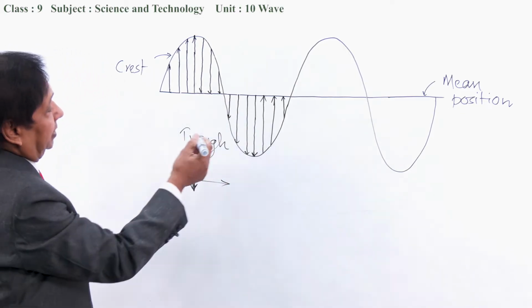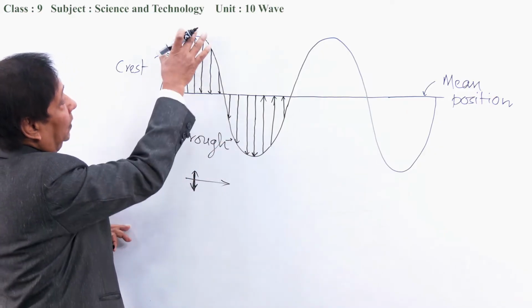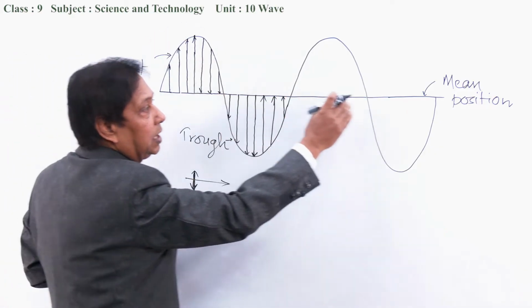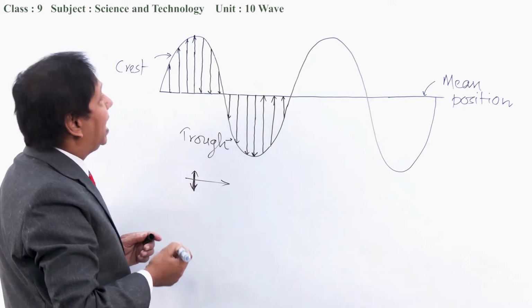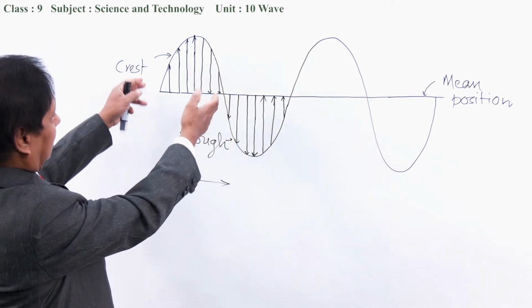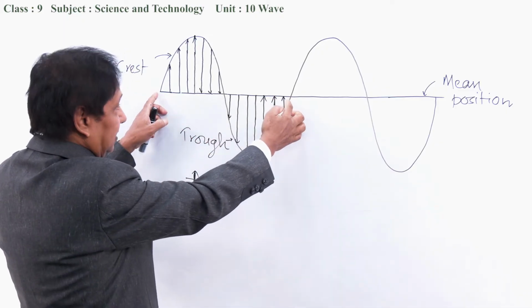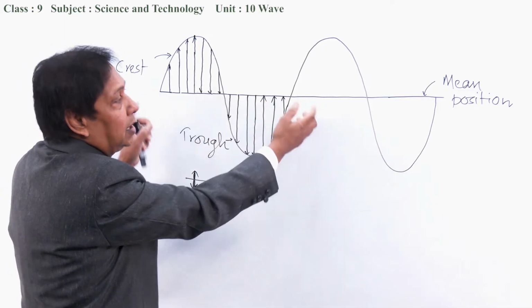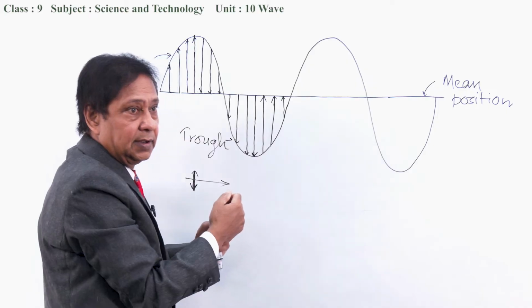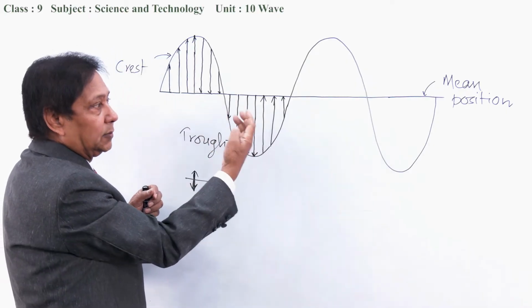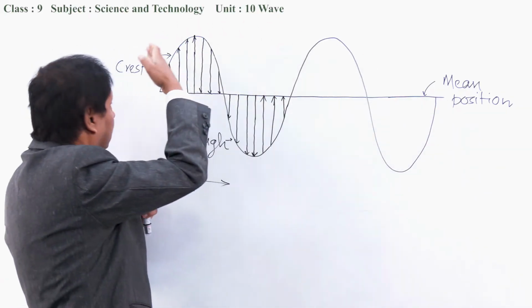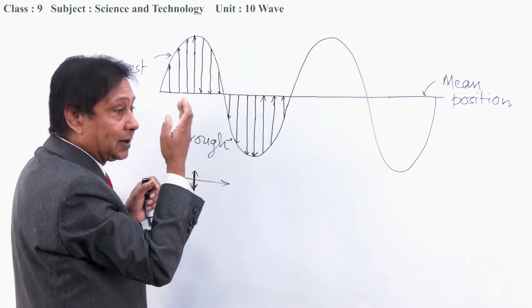This is crest. This is trough, and this is the mean position of the wave. And look at this again, a complete crest and a complete trough. This is a complete wave. Here we have two complete waves. I told you about 4 points: one, mean position, another crest, another trough, and complete wave.